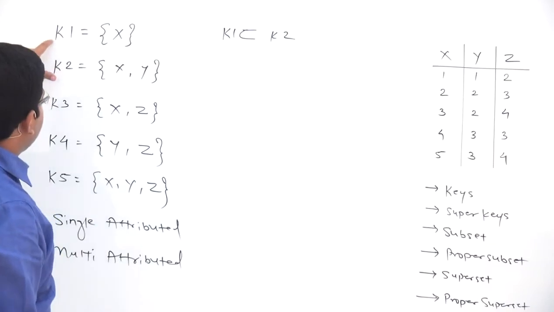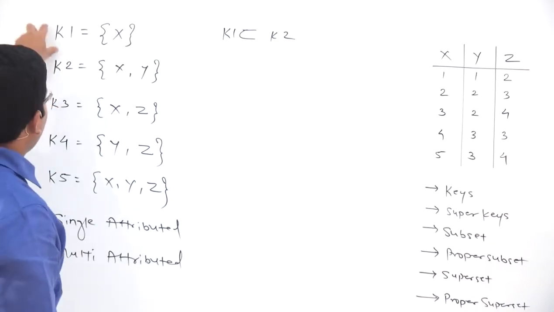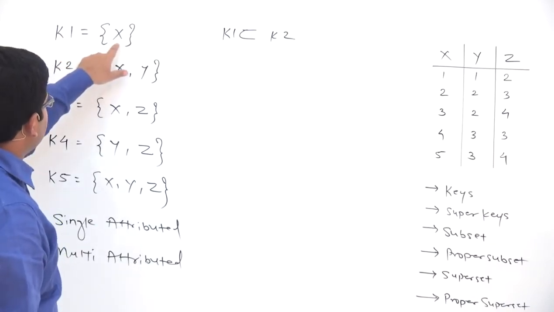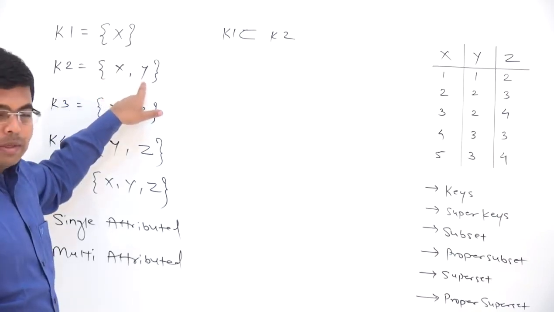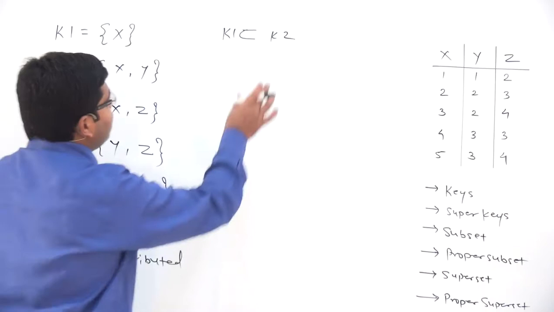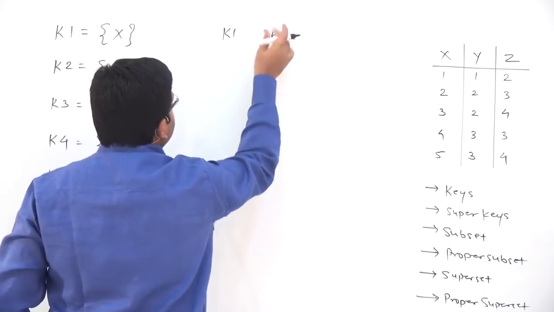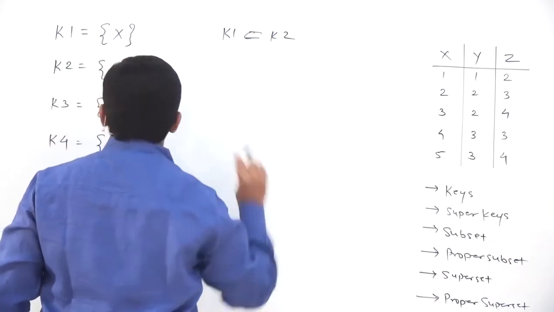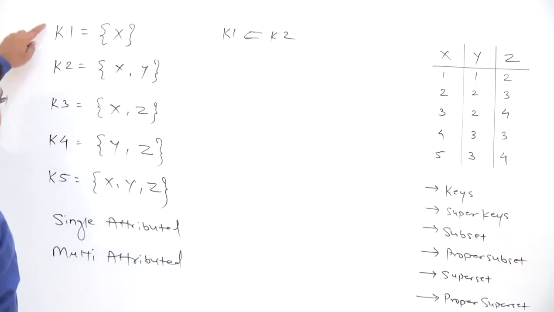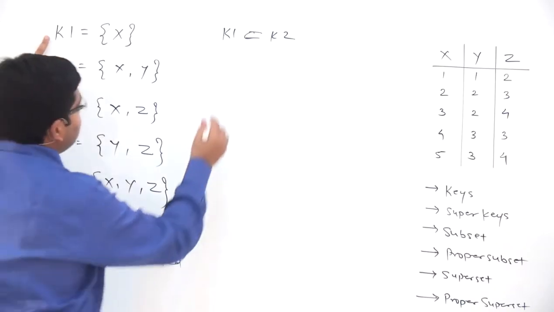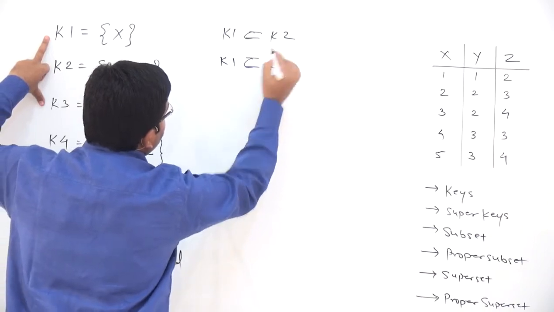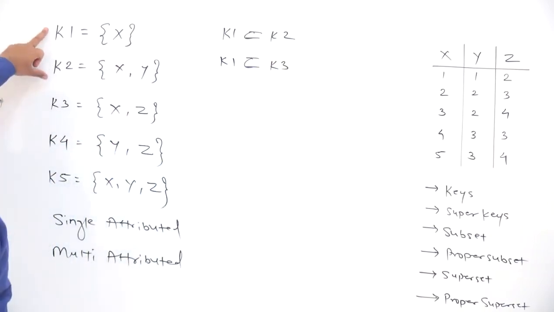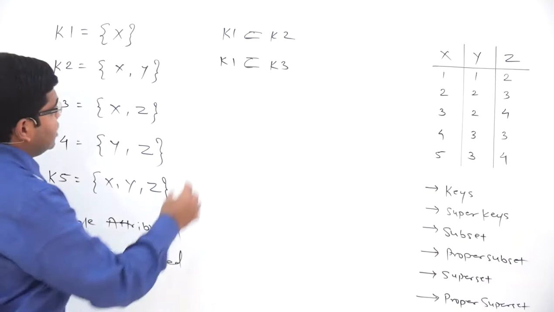You can see here k1 is a subset of k2 because all the elements of k1 are present in k2, plus k2 has got an additional element y, and therefore k1 will be called a proper subset of k2. Okay. Similarly, K1 will be a proper subset of K3. Okay. Then K1 will be a proper subset of K5.